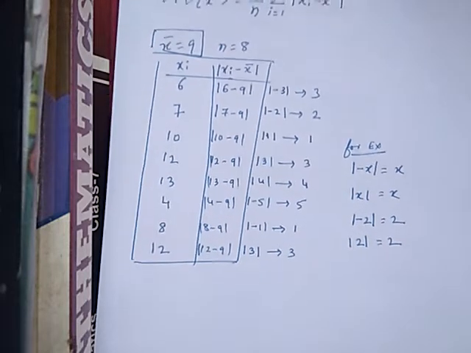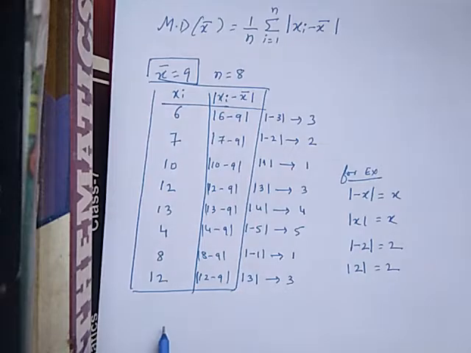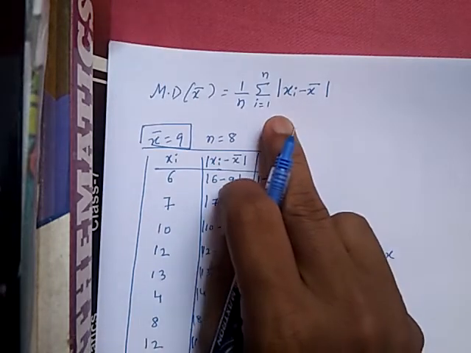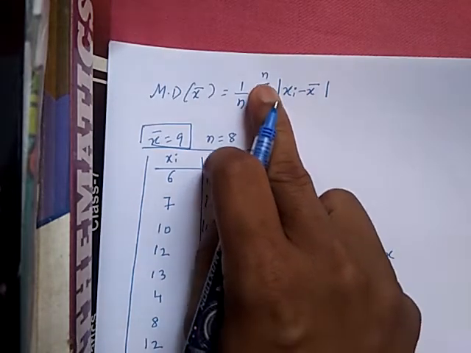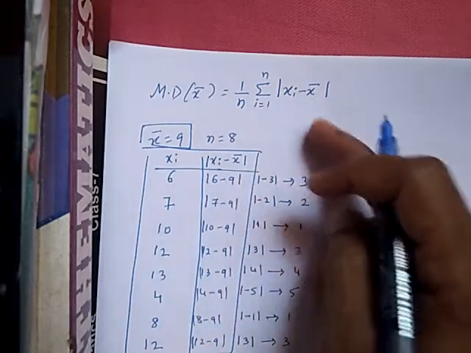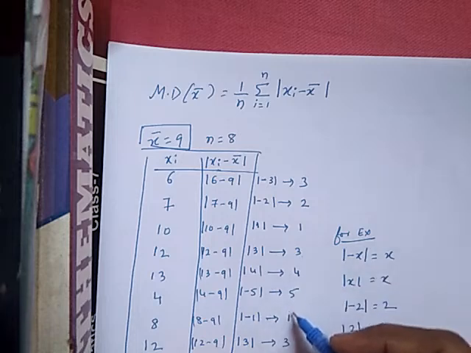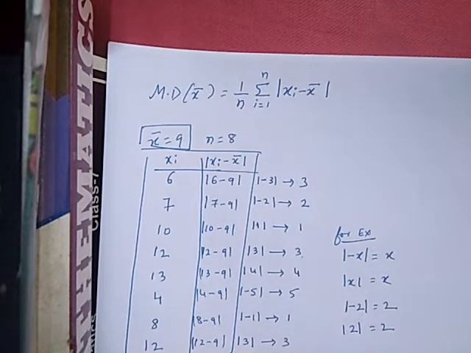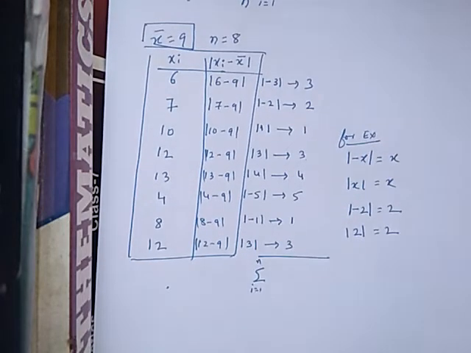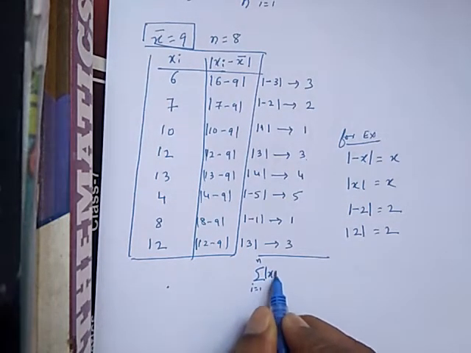Okay, so after getting this one, now we need the summation of i equal to 1 to n of mod of xi minus x bar. So xi minus x bar, taking the mod, is 3, 2, 1, 3, 4, 5, 1. If you add all of these, you will get the summation of mod of xi minus x bar.